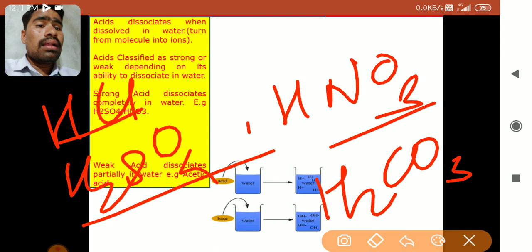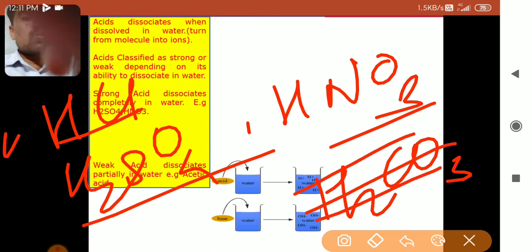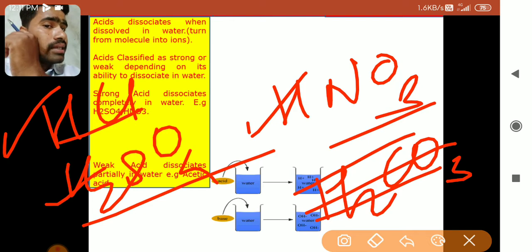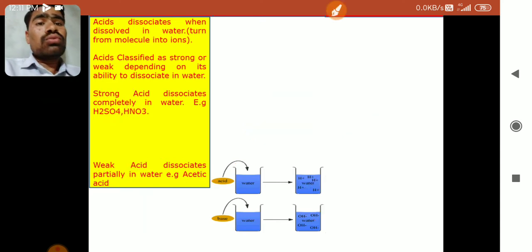It is weak, but this is not the strong acid. So 1, 2 and 3, that is HCl, H2SO4, HNO3, that is hydrochloric acid, sulfuric acid and nitric acid. These are all main strong acids, which are generally used in the laboratories. Now let's move to the weak acids.